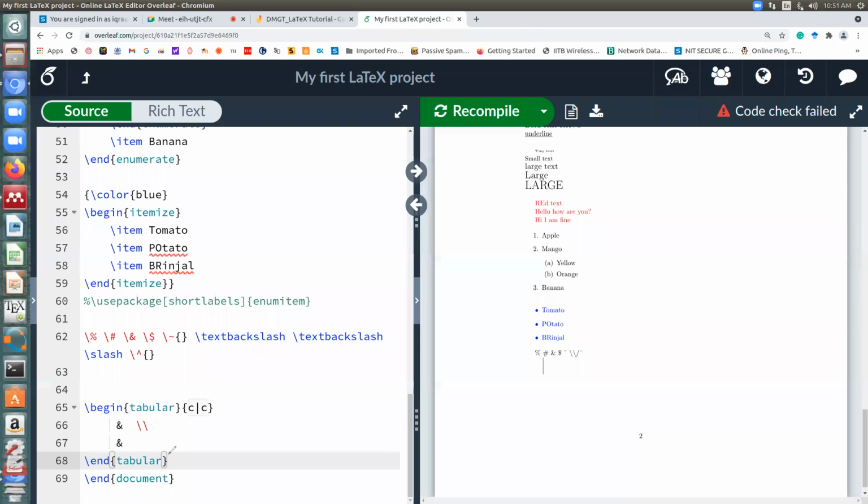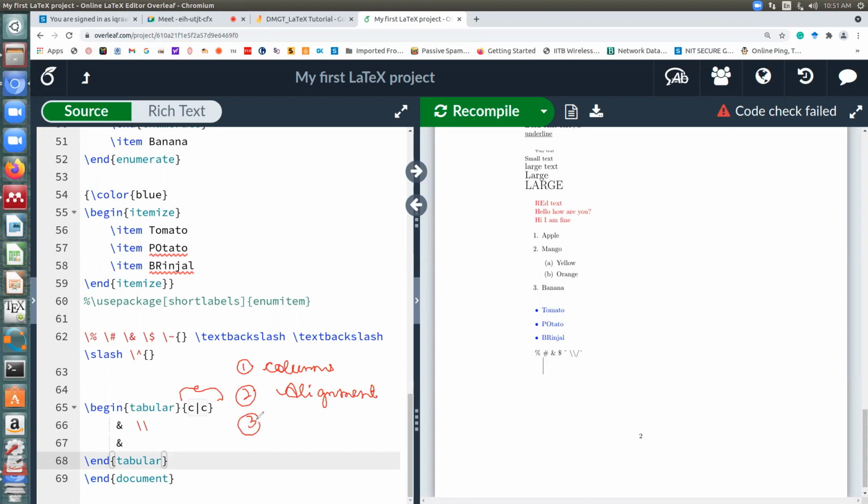Let me use some annotations. This is a very important part. So you make a table using begin tabular and end tabular. Now this bracket is super important in tables. It does three things for you. First thing it specifies is how many columns you want. You can see I have written two C's, which means there will be two columns. Second thing, it tells you what is going to be the alignment of your text in the tables.